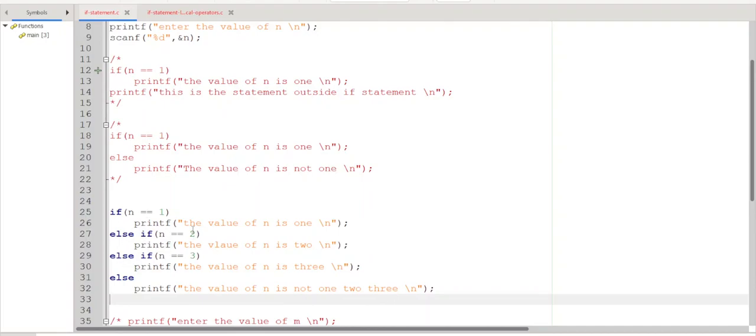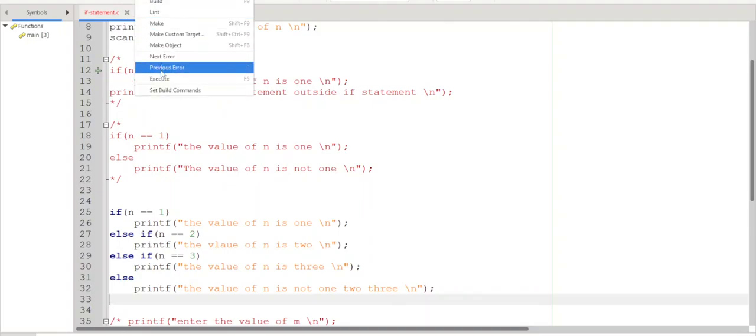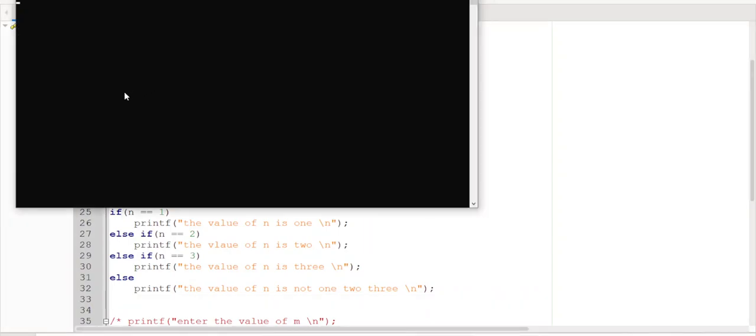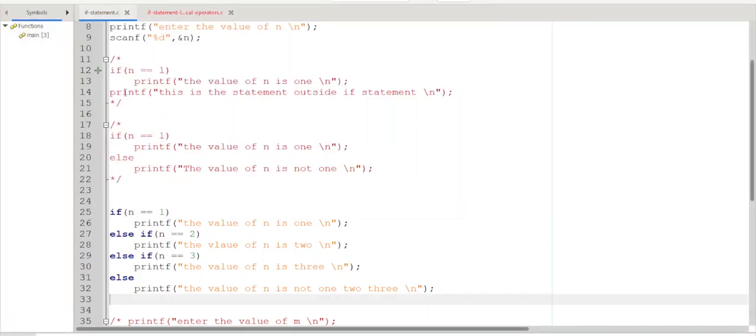So n equal to 1, 1 is printed. N equal to 2, 2 is printed. N equal to 3, 3 is printed. Otherwise, n is not 1, 2, 3 is printed. Let us try it. Build it, and then execute it. So 1, the value of n is 1. When n equal to 1, that is printed. Remember, note that these other statements are not executed.